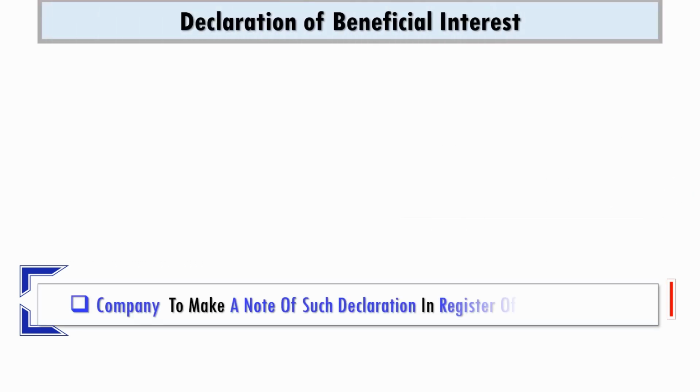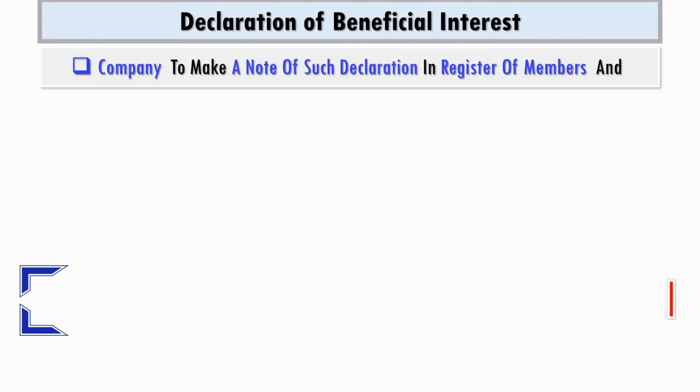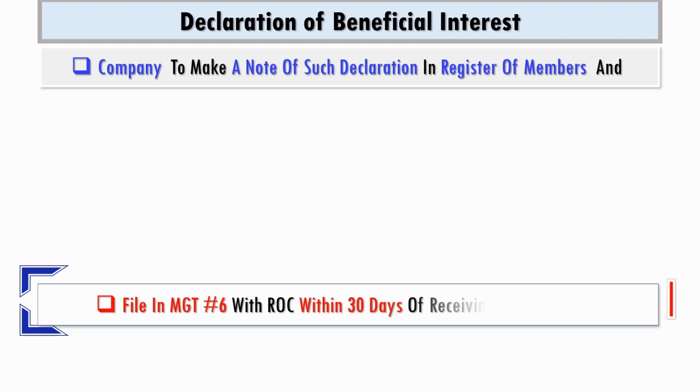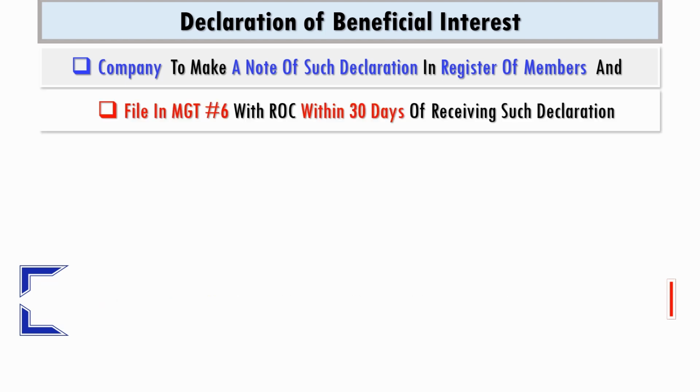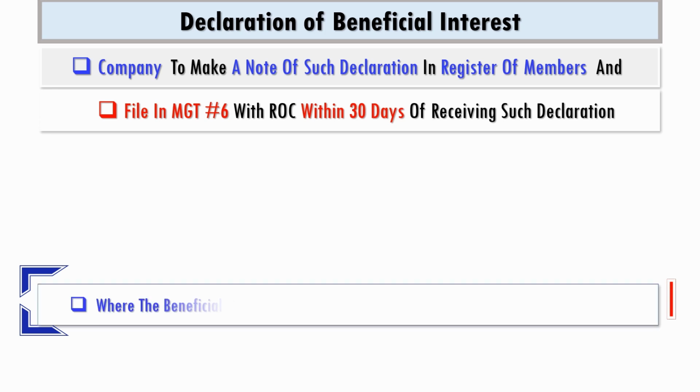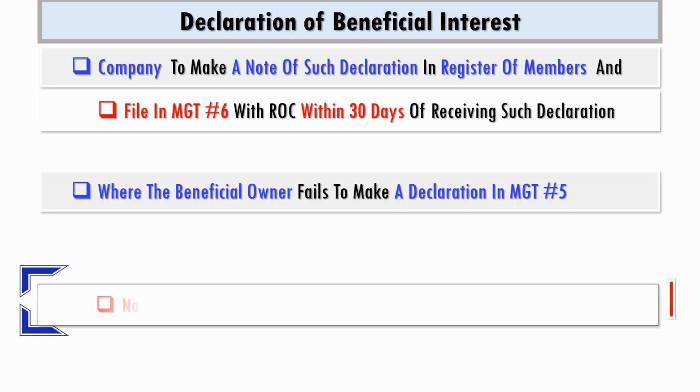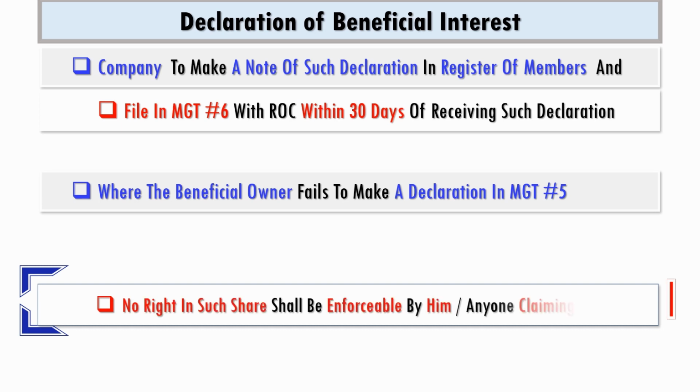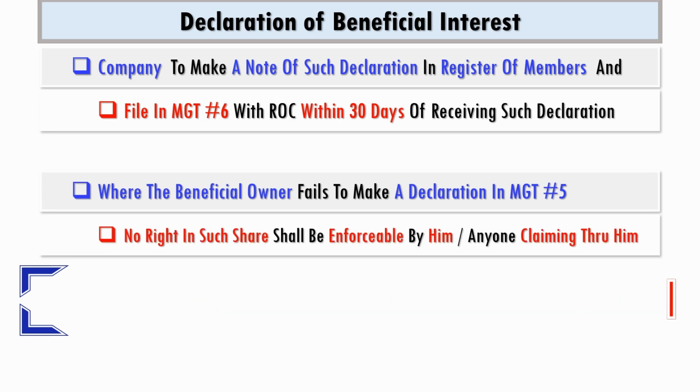A company is required to make note of such declaration in the register of members and file MGT-6 with ROC within 30 days of receiving such declaration. Where the beneficial owner fails to make a declaration in MGT-5, no right in such share shall be enforceable either by him or anyone claiming through him.